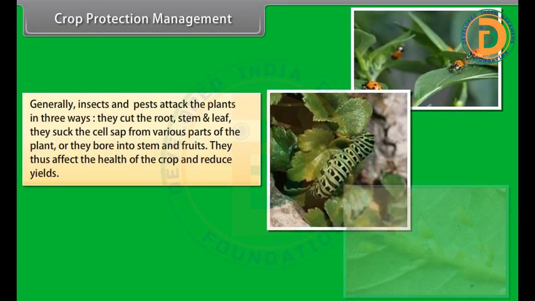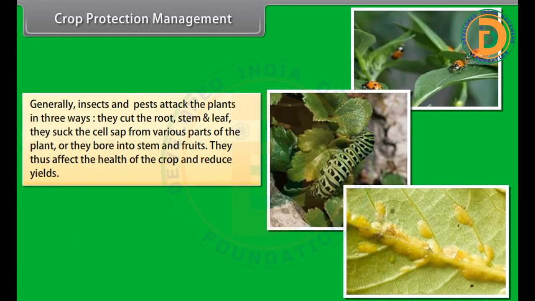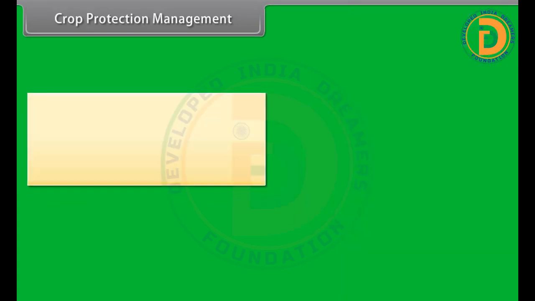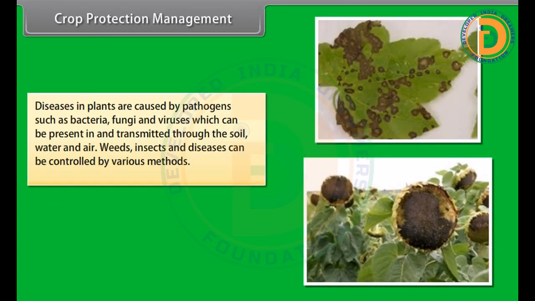Generally, insects and pests attack the plants in 3 ways. They cut the root, stem, and leaf. They suck the cell sap from various parts of the plant, or they bore into stem and fruit. They thus affect the health of the crop and reduce yields. Diseases in plants are caused by pathogens such as bacteria, fungi, and viruses, which can be present in and transmitted through the soil, water, and air.